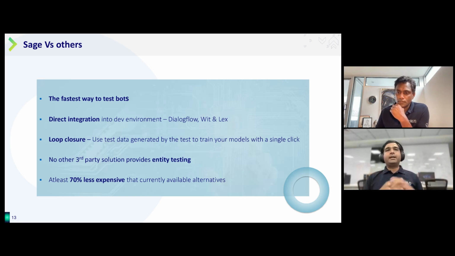And overall, net of what we have seen with other solutions and the way people test their bot, we have found it 70% less expensive than in a conventional sense, right?